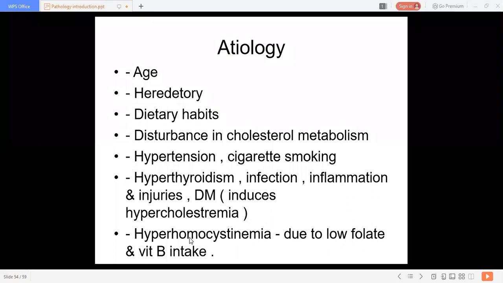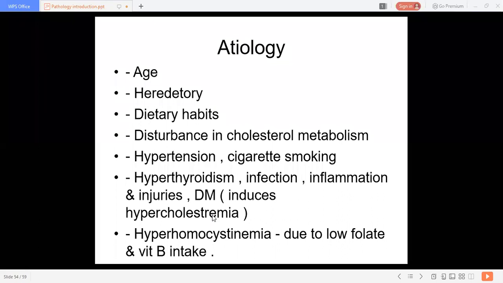This induces the formation of atherosclerotic plugs. So hyperhomocystinemia is again a cause for atherosclerosis, the atheromatous plug.